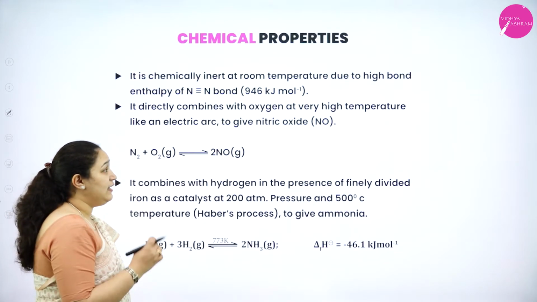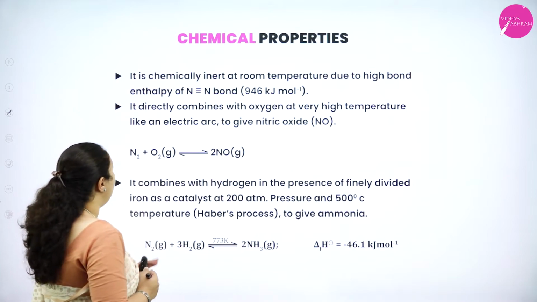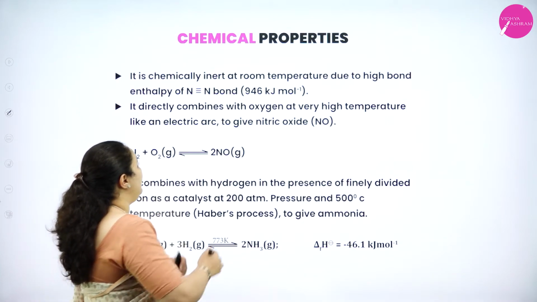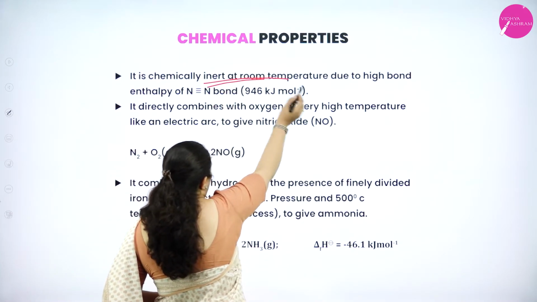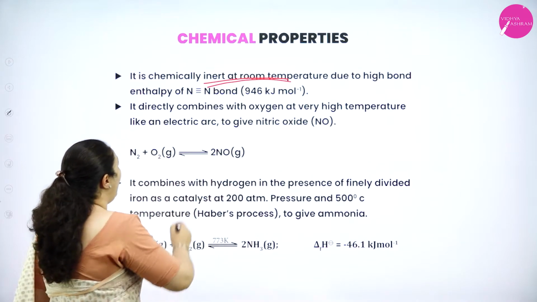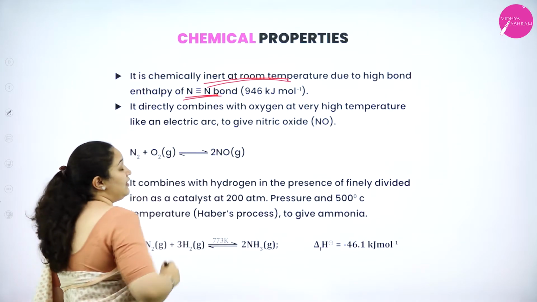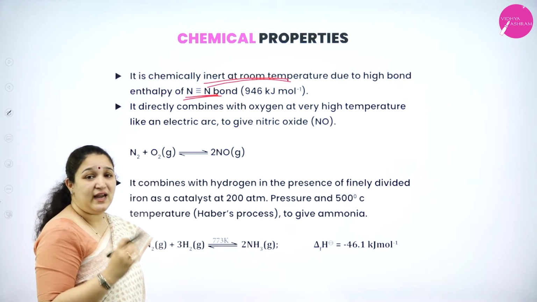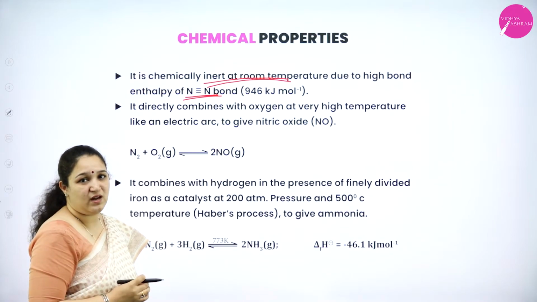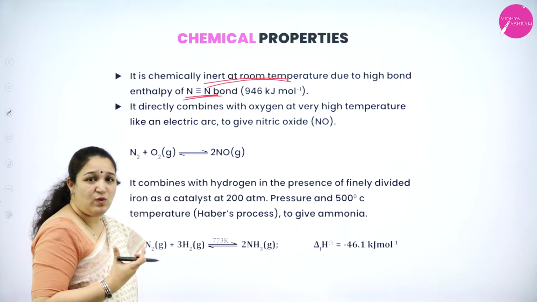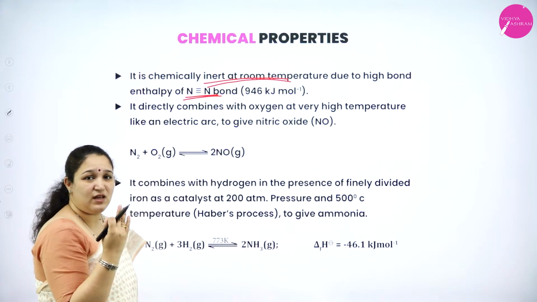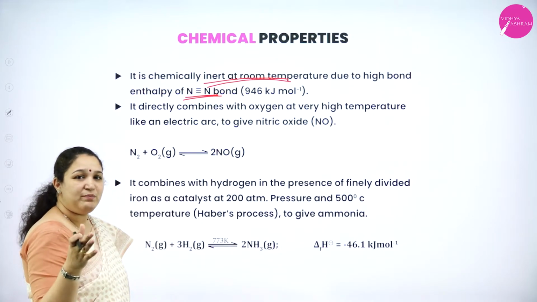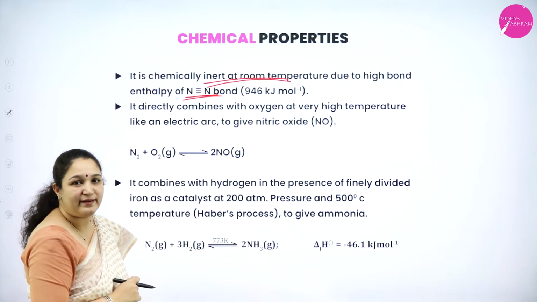Next we have the chemical properties. First one, it is chemically inert at room temperature. Why? Because of the high bond dissociation enthalpy. It has a nitrogen triple bond, so a lot of energy is required to break the 3 bonds there. That is why at room temperature it is inert. It does not react at all.